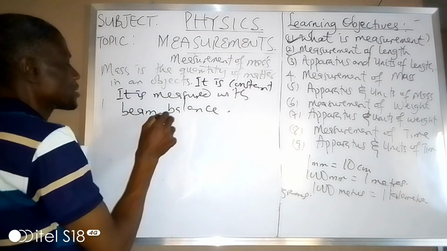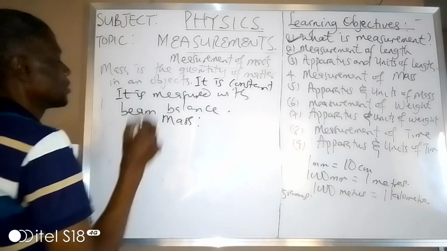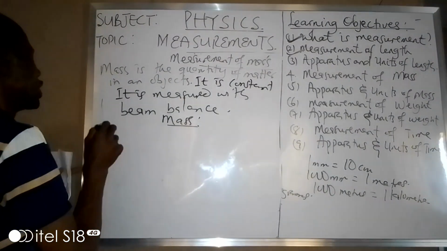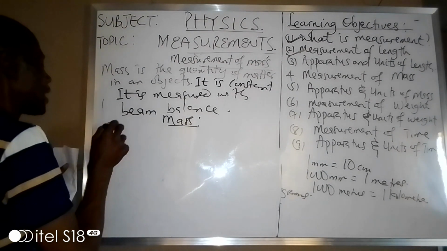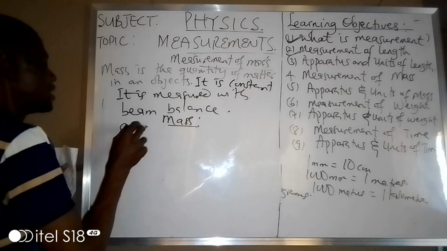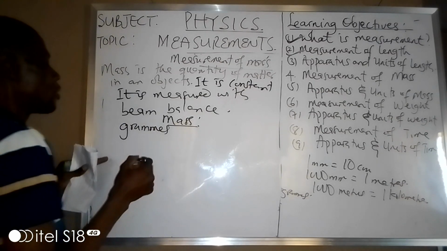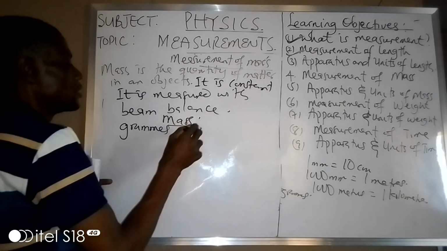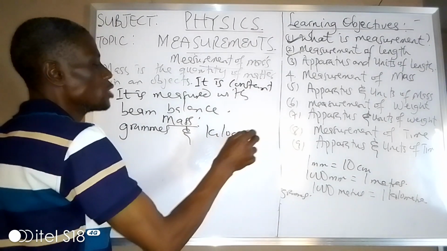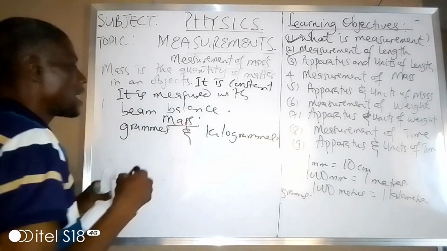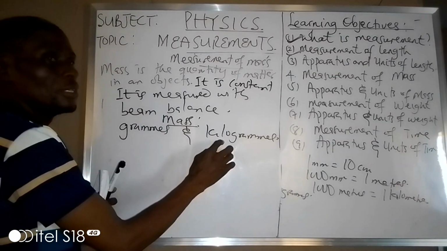What is the unit of mass? Mass can be in what? Kilogram or gram. Mass can be in gram, decigram, and the rest. So the most common ones are gram and kilogram. Because according to the SI unit, mass is measured in kilogram.